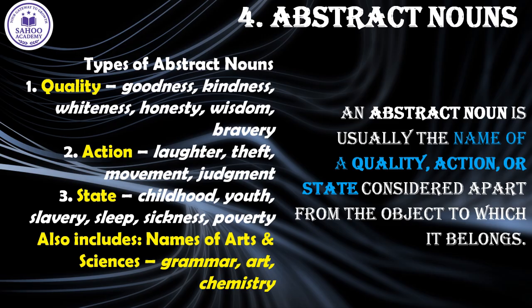Second, action. That is words like laughter, theft, movement, and judgment. These name actions or processes. And the third is state. That means words like childhood, sleep, sickness, and poverty. These name conditions or stages of being. This category also includes the names of arts and sciences such as grammar, music, chemistry, and physics. Fields of study we consider as concepts.